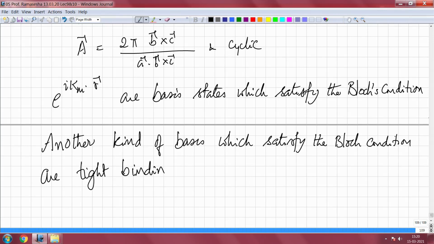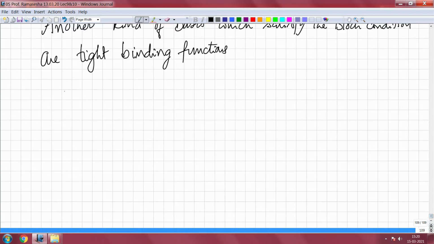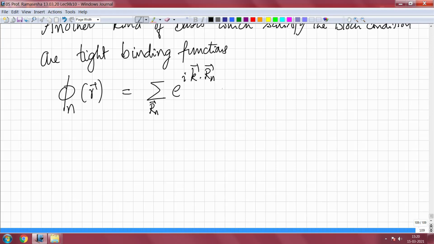These we encountered when we were discussing pictorial representation of energy bands, tight binding functions. So, these functions can just simply be written as phi n of r is equal to sigma over Rn of e to the power i k dot Rn times un of r minus Rn.